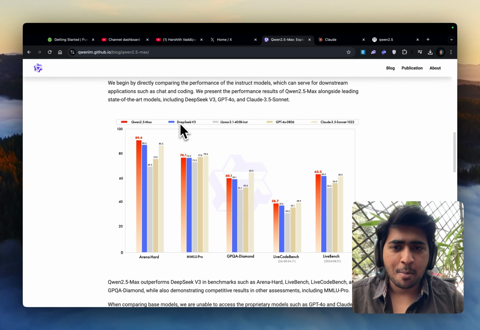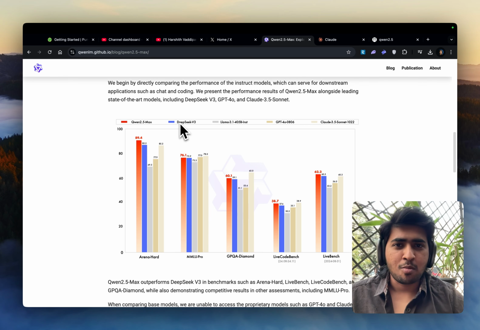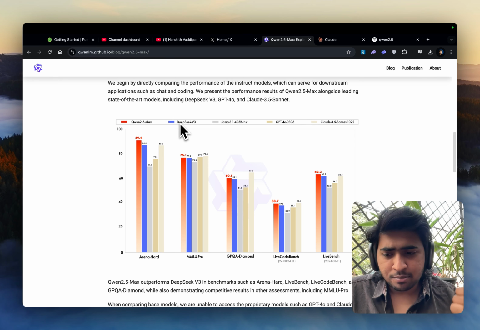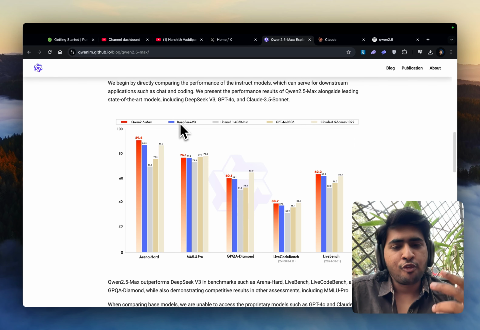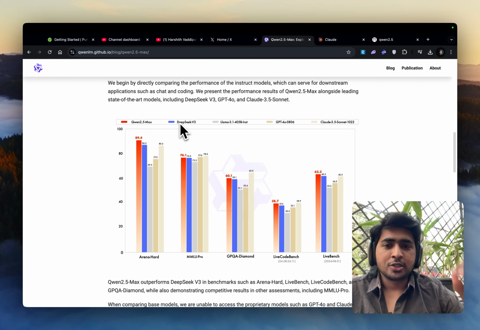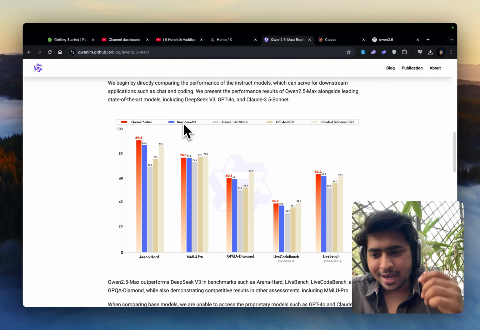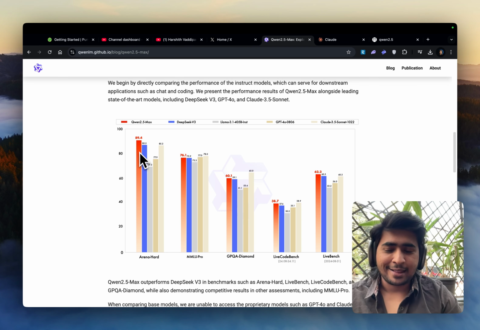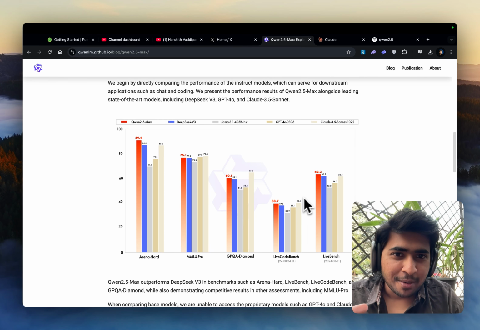This is not a reasoning model. It doesn't think by itself, but it's a base level model which you'd be using for directly chatting with it and getting a lot of content from it. So let's get that out of the way, because it's being compared with DeepSeek V3, but DeepSeek R1 is actually a reasoning model. If you look at the orange one, it's actually better than DeepSeek V3 and a lot of things here. And if we compare GPT-4o, it's nowhere closer.